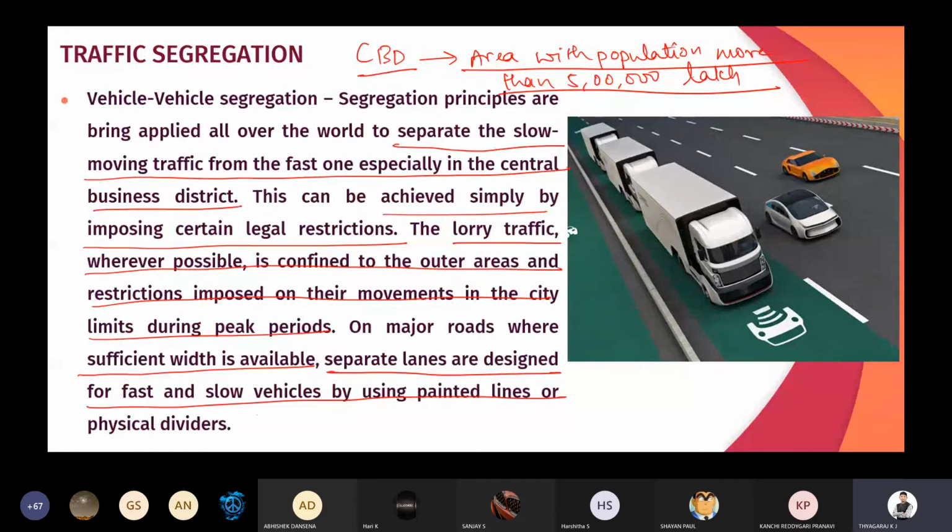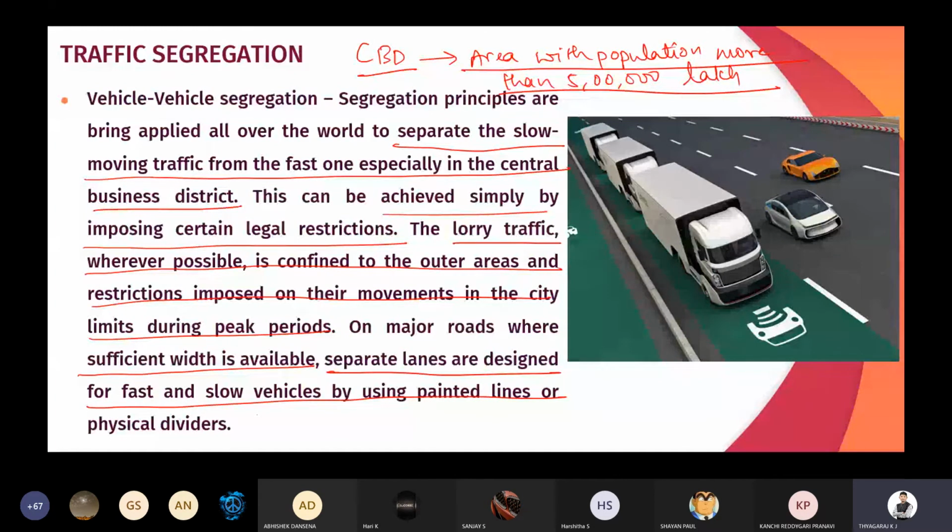In the outer ring road, they have provided a separate bus lane where the width is available, an extra lane for the buses, so that the fast moving vehicles move on the inner side of the road and the slow moving vehicles move on the outer side. And if we go for vehicle segregation, we can easily avoid accidents, we can easily avoid congestion, and if there is no congestion, the delay will be less. If the delay is less, the travel time will be very less, and we can save money also.